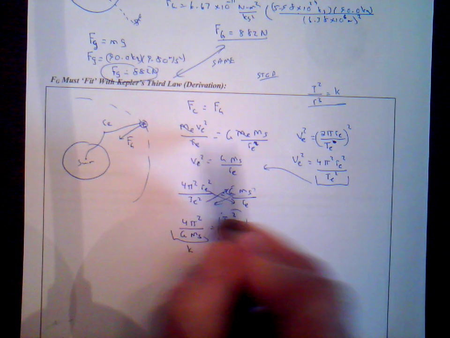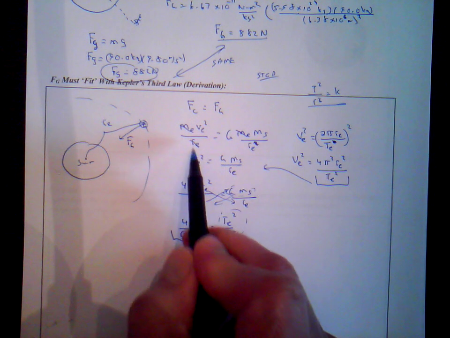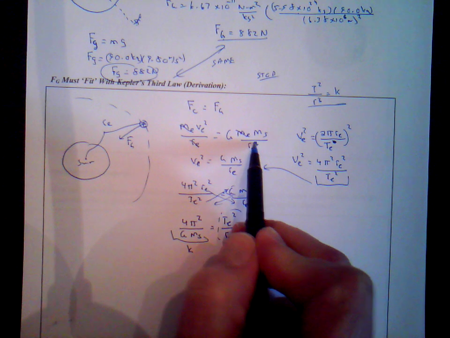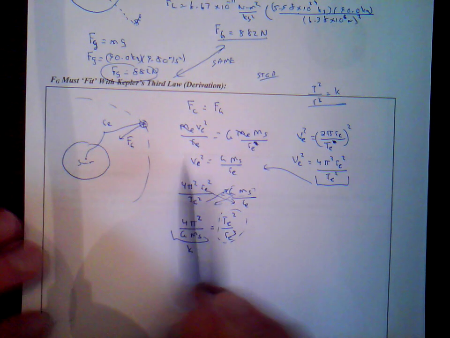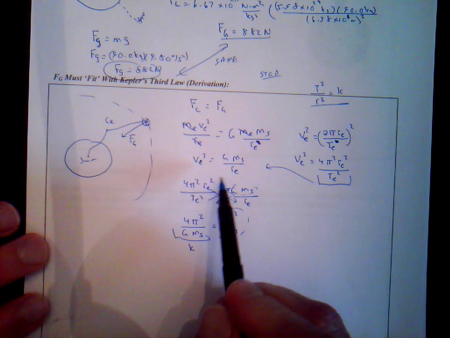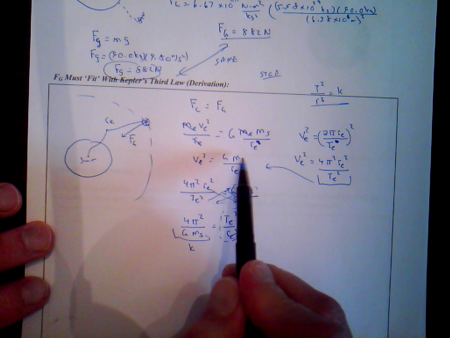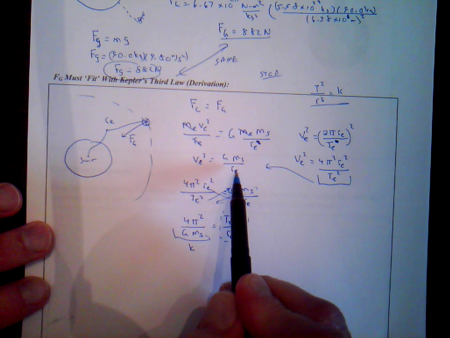I cancel things that are common. The mass of the Earth cancels out. This is the orbital radius of the Earth, which cancels one of these orbital radius squared. And then we have this equation. From here, we have the velocity of the Earth squared is equal to G times the mass of the Sun over the orbital radius of the Earth.